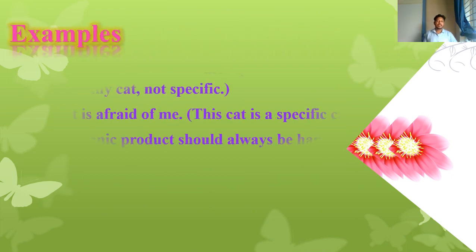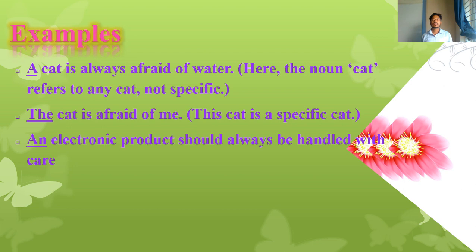Here are some examples. A cat is always afraid of water. So here a cat means any cat in this world. It is not specified which cat. Here the noun cat refers to any cat which is not specified. So here a is used for any unspecified noun. The cat is afraid of me. The cat means it is specified. That very cat, this cat, is a specific cat.